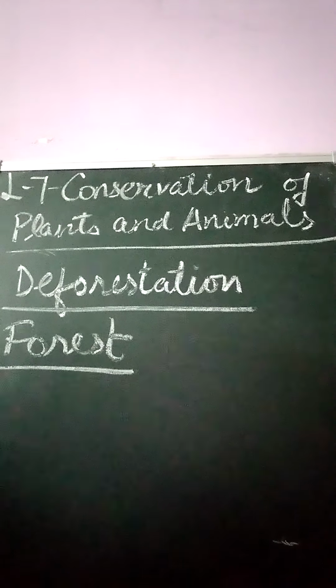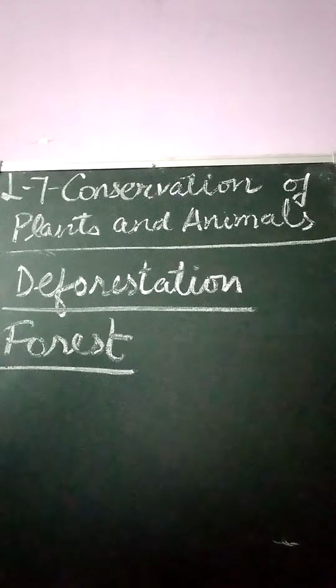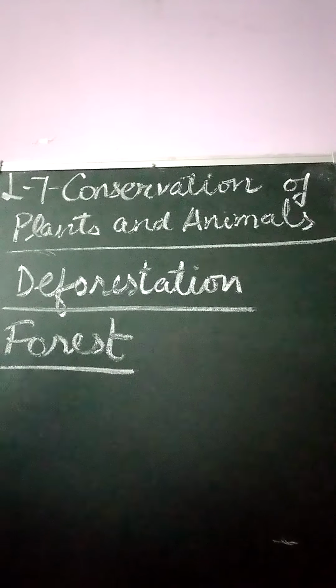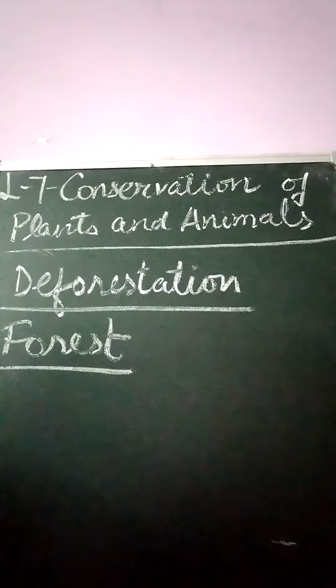They help in maintaining the balance between carbon dioxide and oxygen, which means they purify the air also. They regulate the temperature of the earth. Forests also maintain the water cycle in nature by releasing water during transpiration. Transpiration, like evaporation, is the loss of water in the form of droplets from the aerial parts of the plant or the trees. So when there is forest, there will be more transpiration and the temperature will remain cool. They maintain the water table by absorbing the rainwater with the help of their roots.